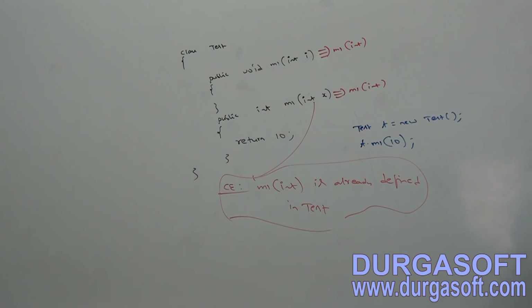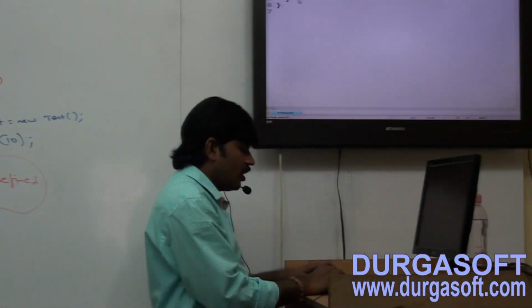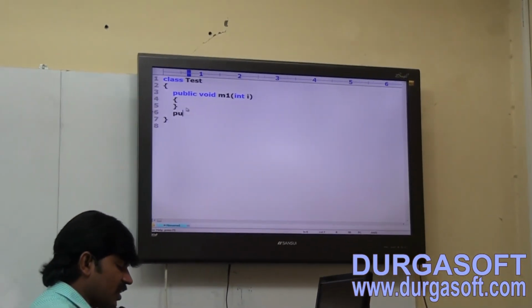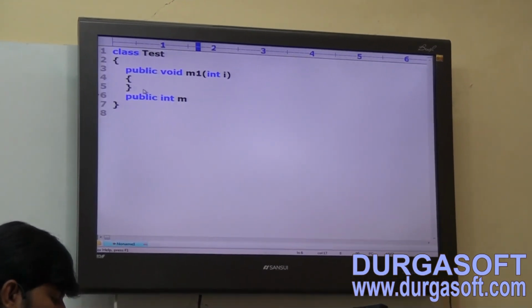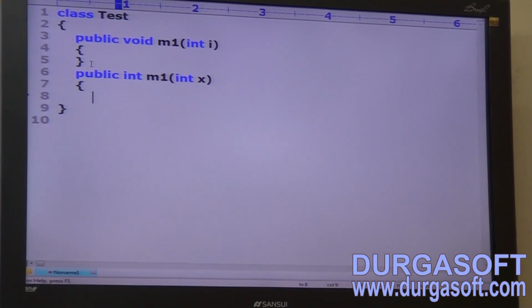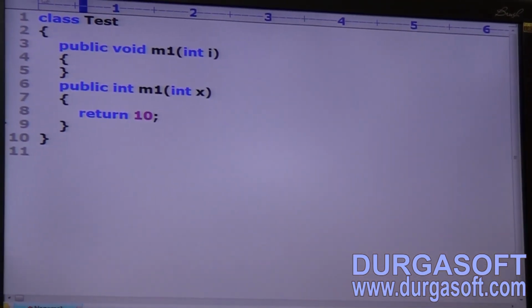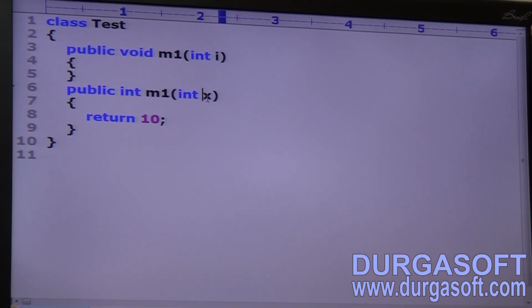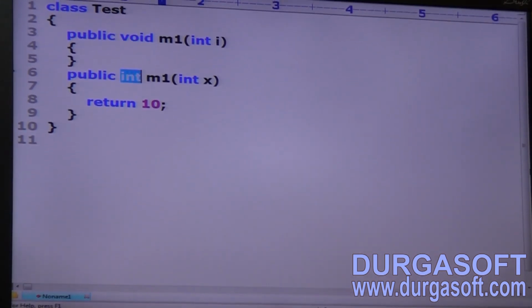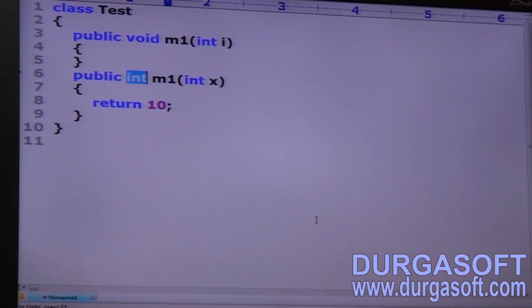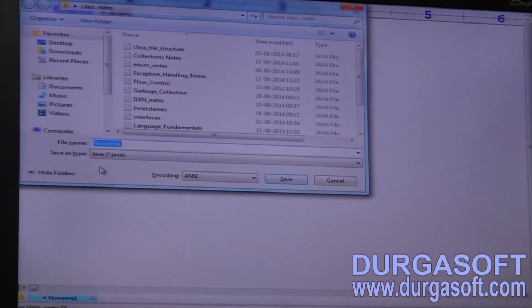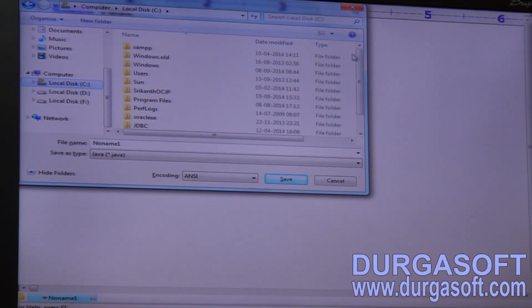Okay, just observe this one. Sir, I am taking the first method, public void m1 of int. Return type is not part of the method signature, even though it is void here but integer there. That's why the compiler is ready to give this. Here see, we are going to get a compile time error by default.